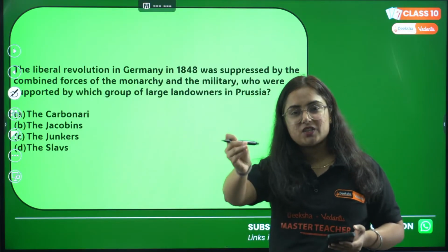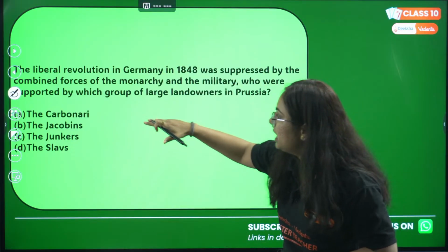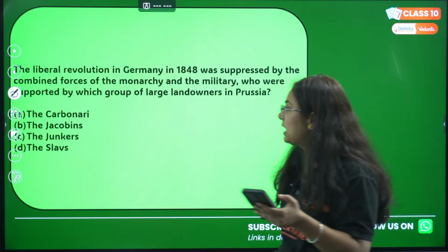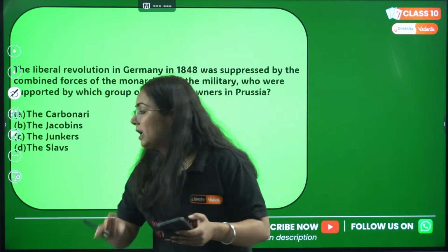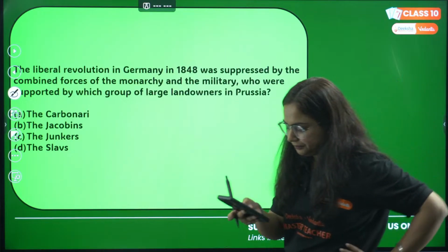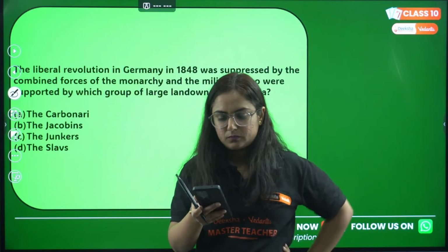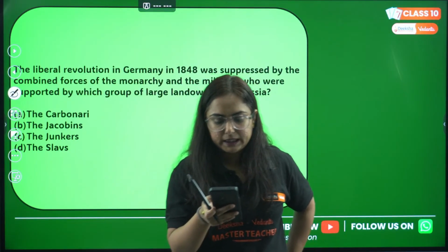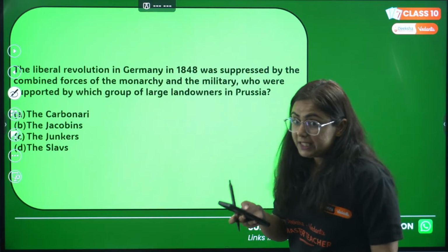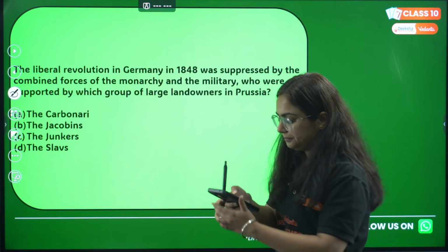So basically the question is, the large landowners in Prussia are known as, options are Carbonari, Jacobins, Junkers or Slavs. Answer this question.